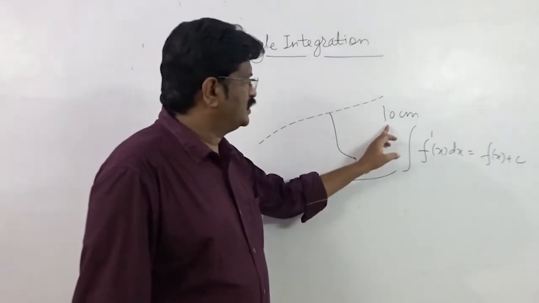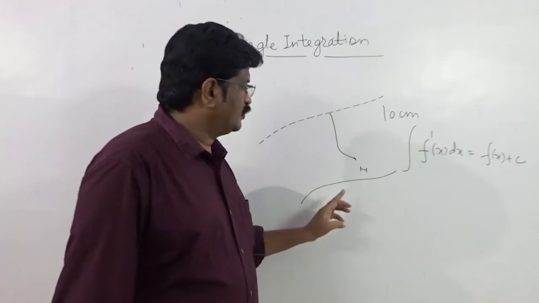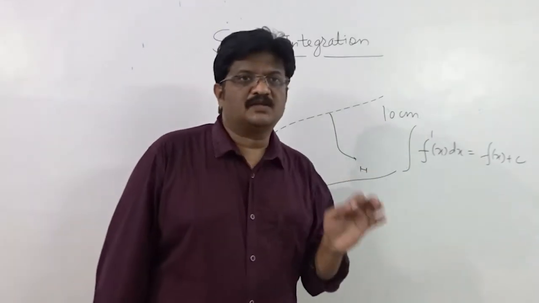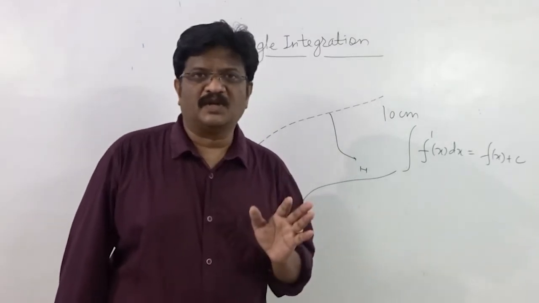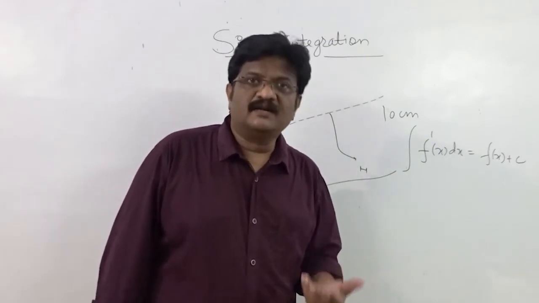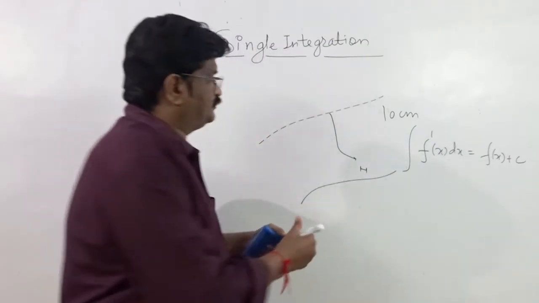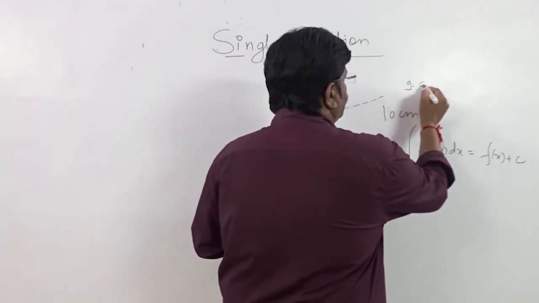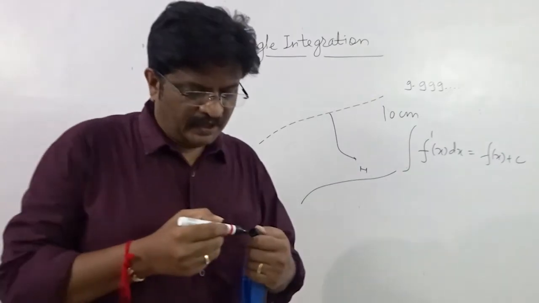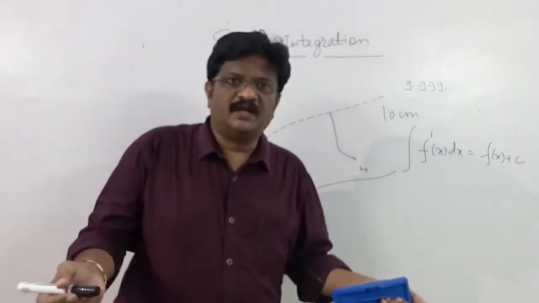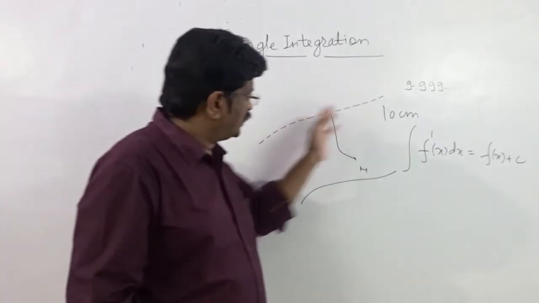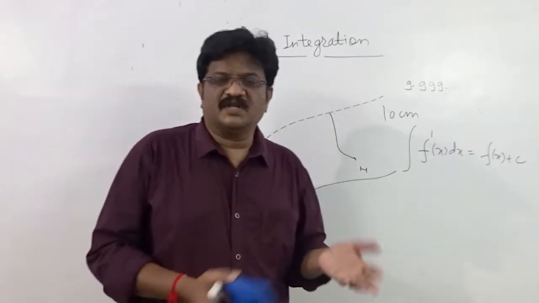The initial length was 10 centimeter, but after joining the parts, 100% of the length of the wire is not going to be equal to 10 centimeter. Then what is going to be the length of the new wire? It is going to be less than 10 centimeter. It can be 9.999999 centimeter, it can be 9.8, 9.7, 8, it can be 7 also. It all depends upon the efficiency of your cutting. It also depends upon the efficiency of joining.